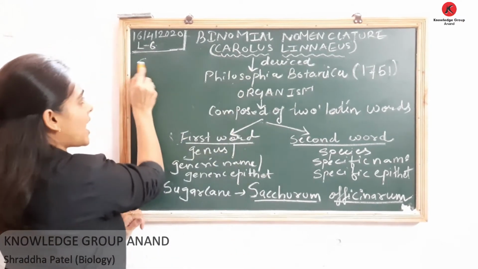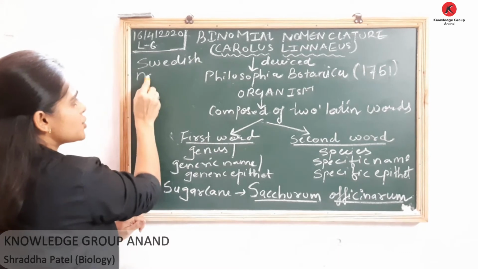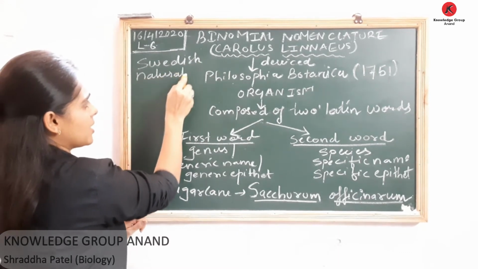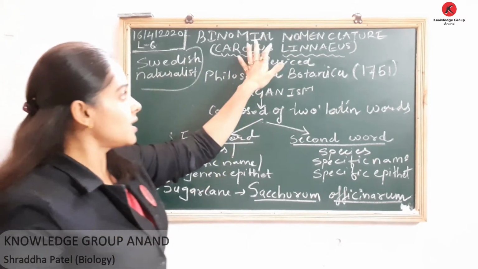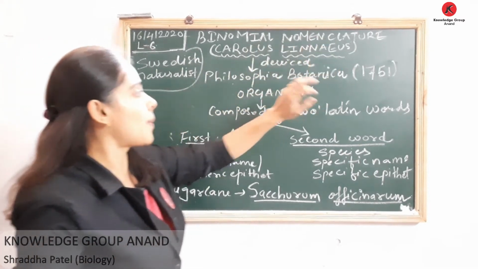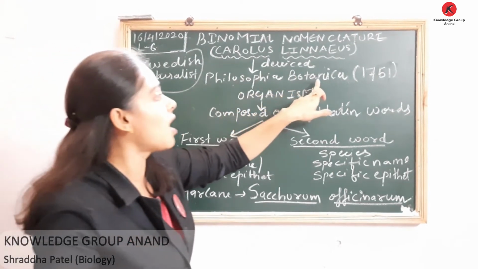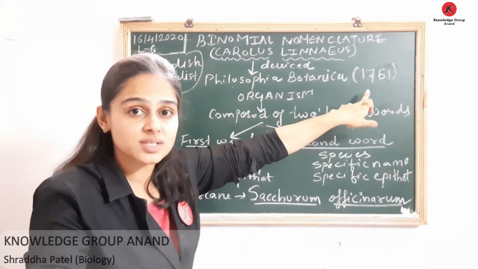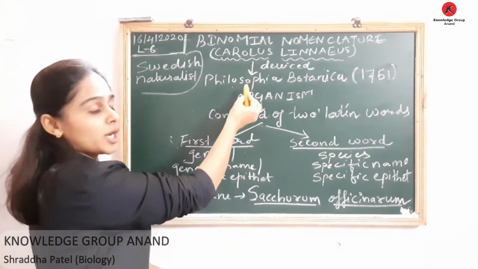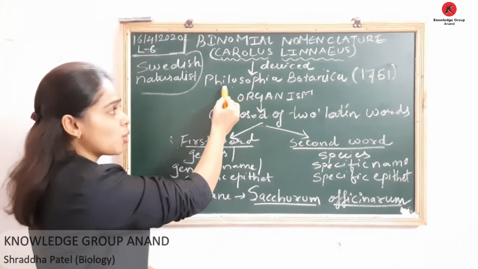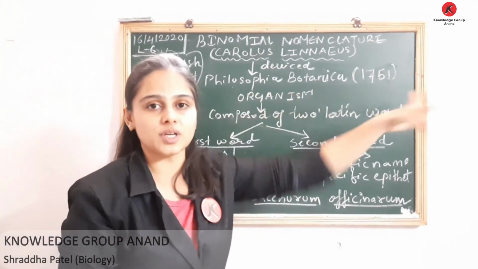Okay, who was Carolus Linnaeus? Carolus Linnaeus was a Swedish naturalist. He gave this binomial nomenclature in his book called Philosophia Botanica, in 1751. किसमें उन्होंने मेंशन करा था ये? In his book Philosophia Botanica in 1751.